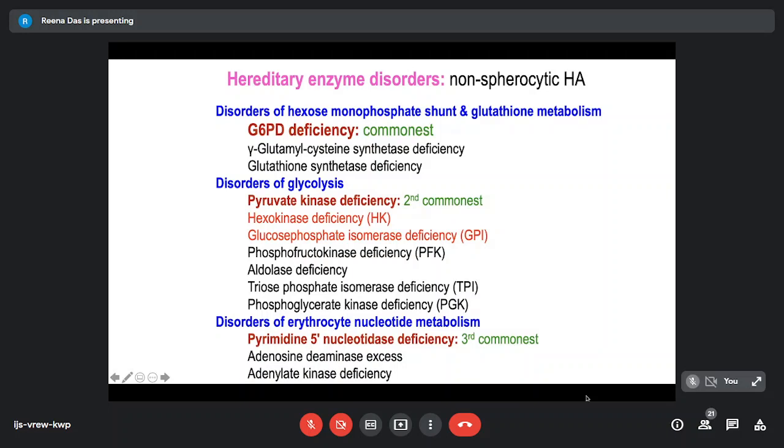Coming to the disorders of erythrocyte nucleotide metabolism, pyrimidine 5' nucleotidase deficiency is supposed to be the third commonest. However, these are also pretty uncommon, and I haven't really seen any case till now, but there are some reports from India. Professor Tejinder Singh has some publications, and off and on people have reported this deficiency.